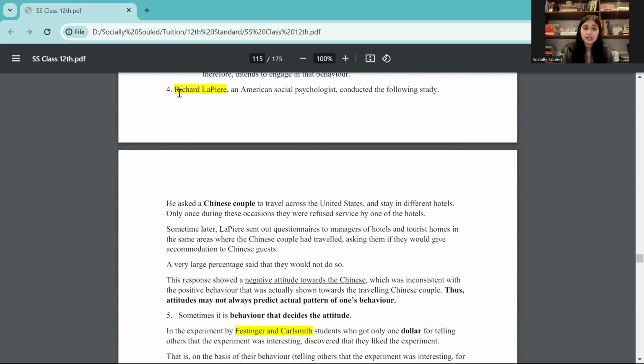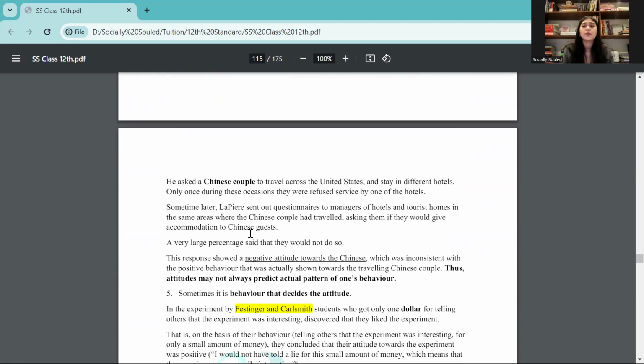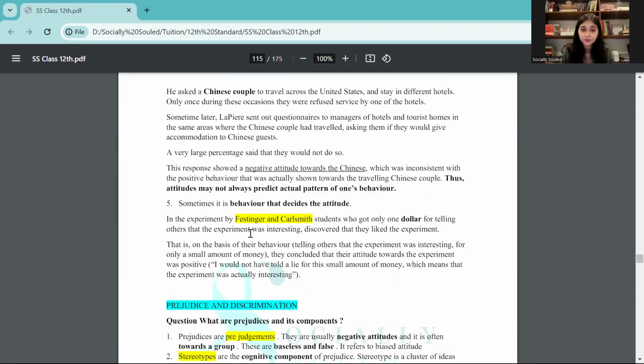Also this study that was given by Richard LaPiere, who's an American social psychologist. He conducted the study on a Chinese couple in America, and how people said they would not give room to them because at that point of time war was going on, there was a lot of discrimination against Chinese people. And yet, a lot of people did end up giving rooms towards the end because they were being paid for it.